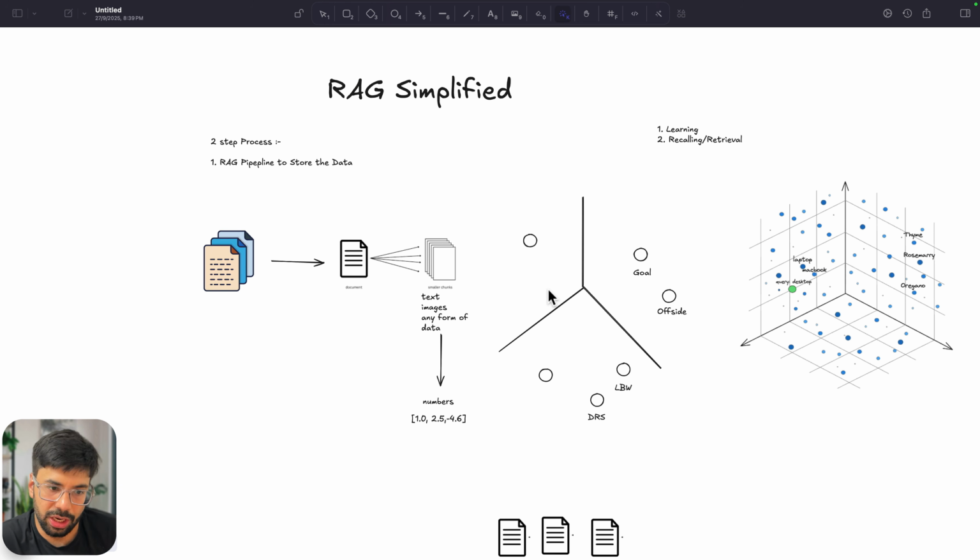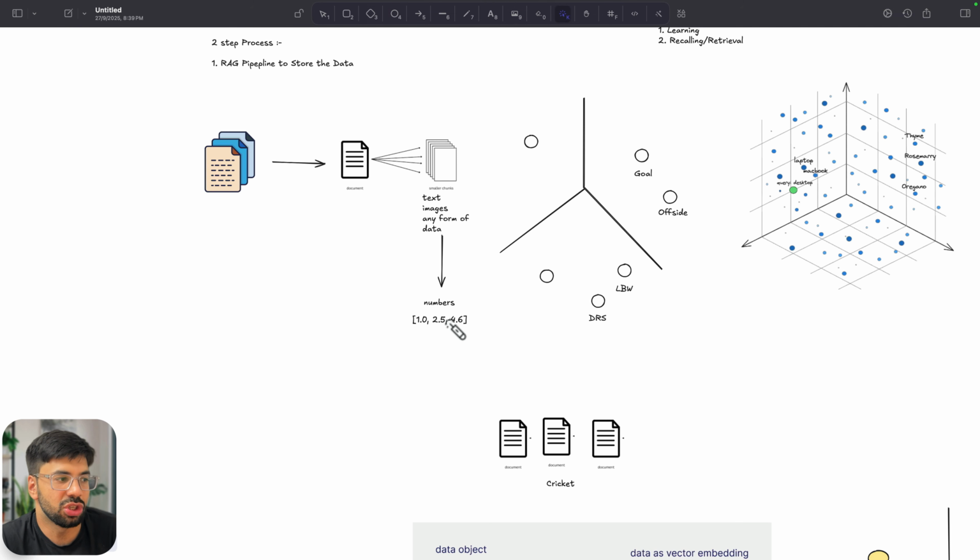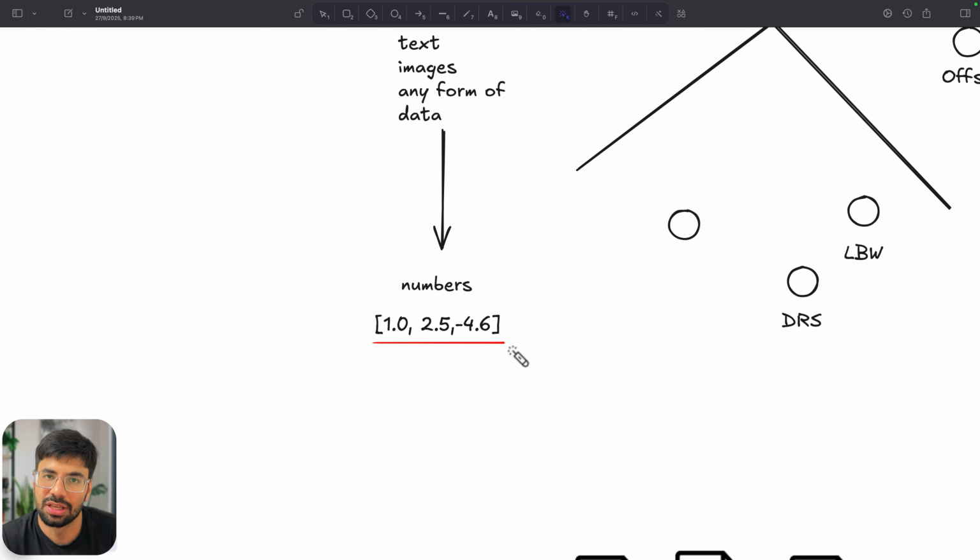So let us now continue in this learning part. Now, since the learning part is done, next comes the recalling or retrieval part. Here, I would like you to understand that in the example which I gave you of the exam, the way you have learned is the way you will be able to retrieve that information. What I mean by that is, with whatever logic you have created these numbers, these vectors, these chunks.